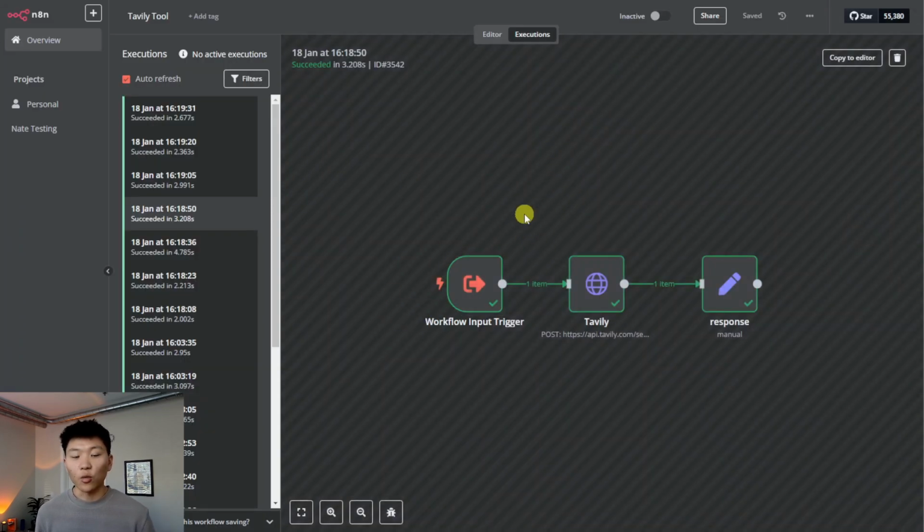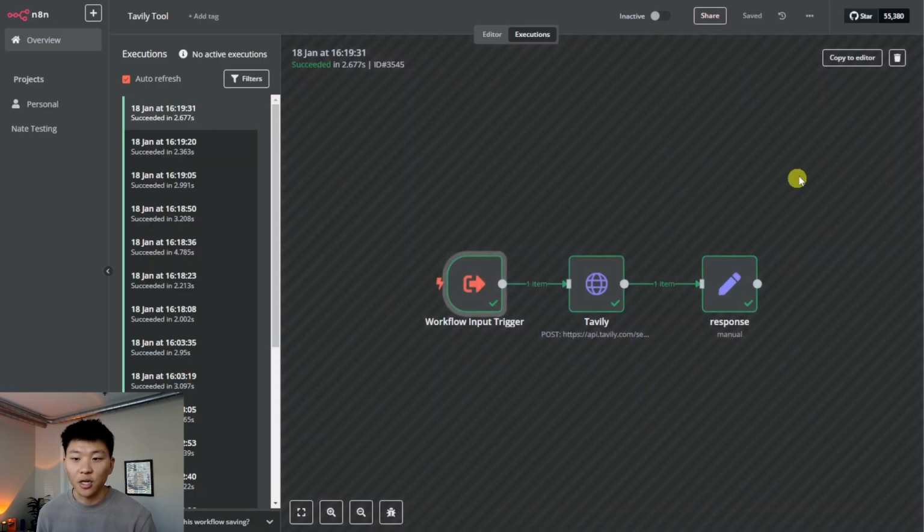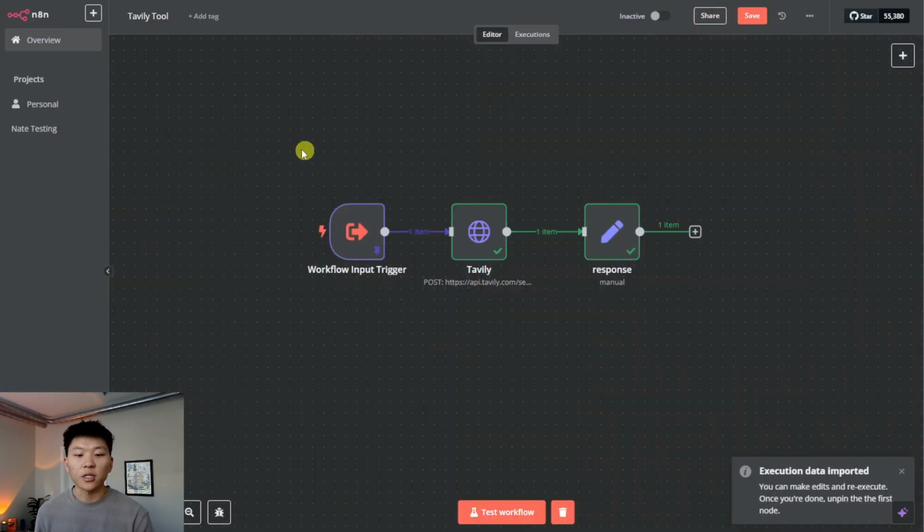And then let's actually take a look at one of the examples in the editor. So let's go to this last one. Recent inspiring stories of young adults transforming their health and fitness with significant lifestyle changes. We'll click copy to editor. So it's going to pull up that run basically within our editor environment. And now let's look at what we're doing in Tavily.